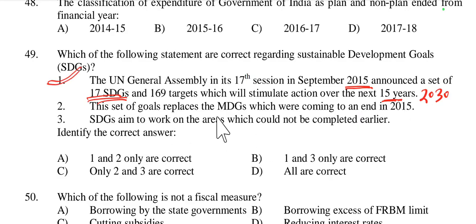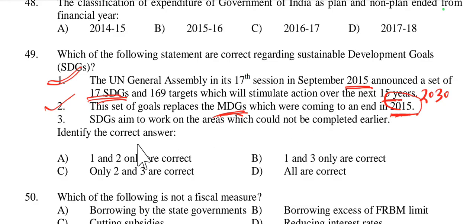Then this set of goals replaces the Millennium Development Goals which were coming to an end in 2015. Yes, this is also right, because the Millennium Development Goals target was 2015, total 8 goals in the MDGs, but it was replaced, then came sustainable development goals.